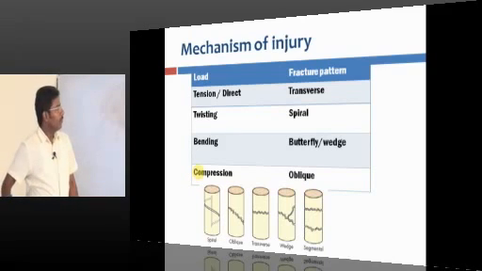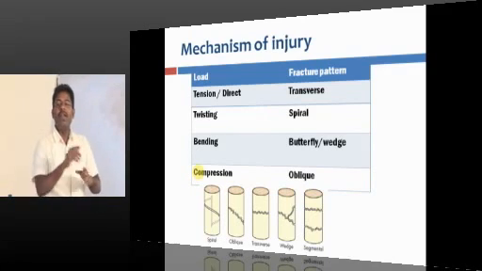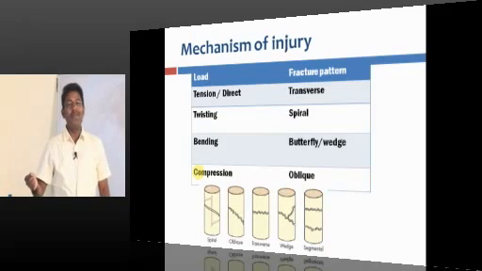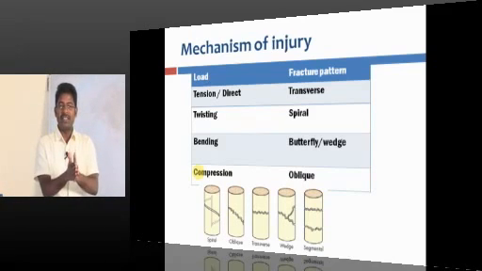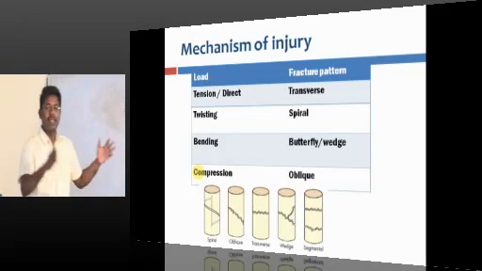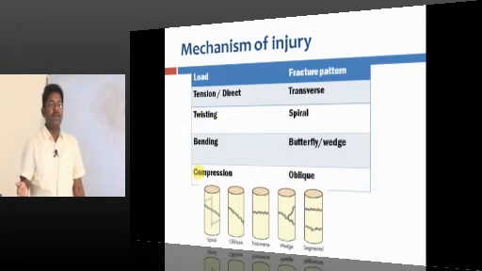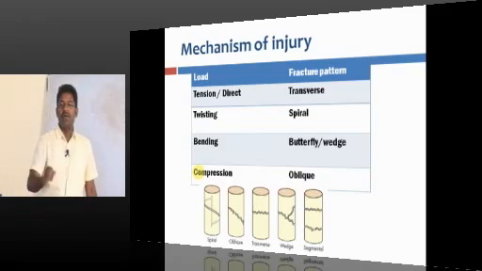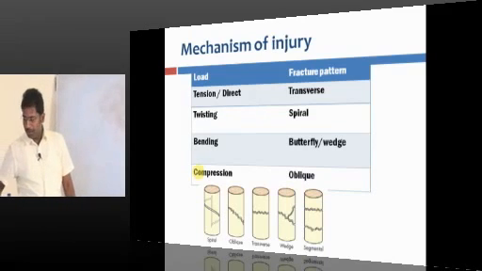By looking at the X-ray alone, you will know what type of force would have acted upon the bone. If the patient has a transverse fracture, it may be direct injury or tension force. Based on the X-ray and the anatomical type of fracture, you can come to a decision about what type of force would have acted on the bone.